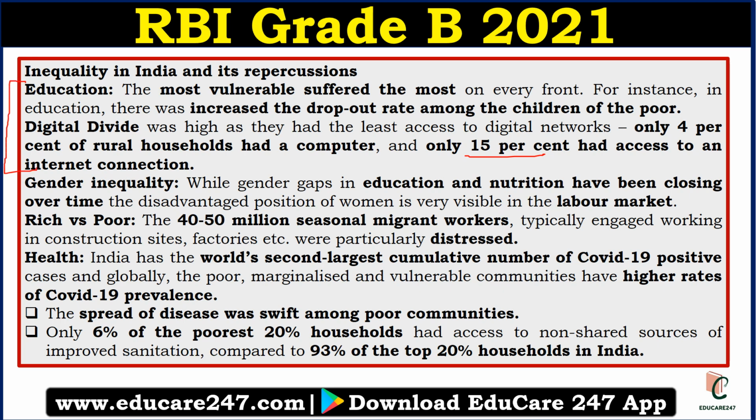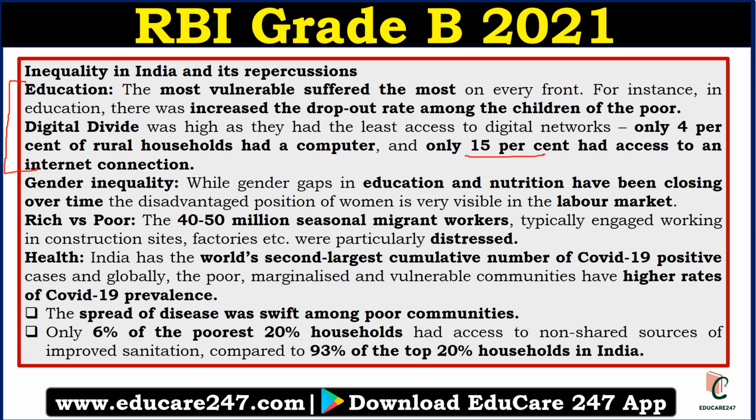The second thing is gender inequality. We have seen some improvement in education and nutrition in terms of the gender gap, but in the labor market the problem is still there. It's very visible. In India, only 25 to 26% of women participate in the labor market. So that is the second reason for income inequality.